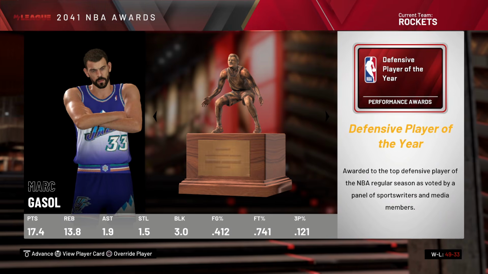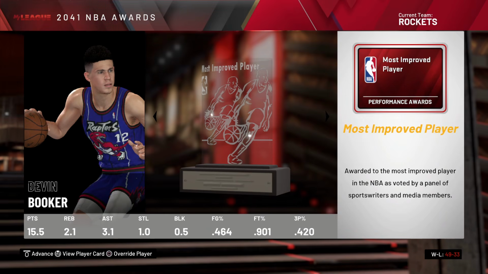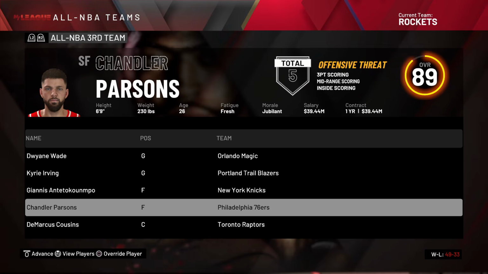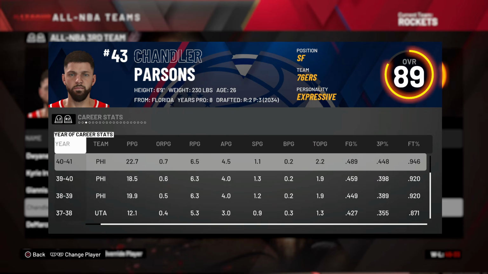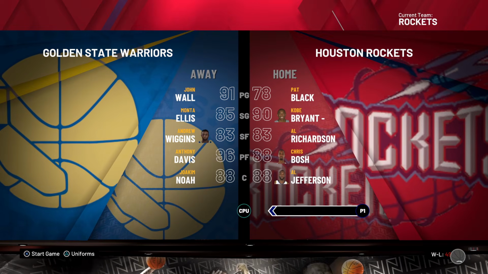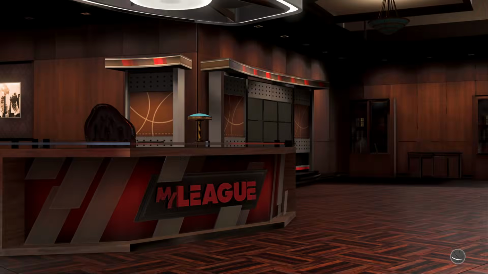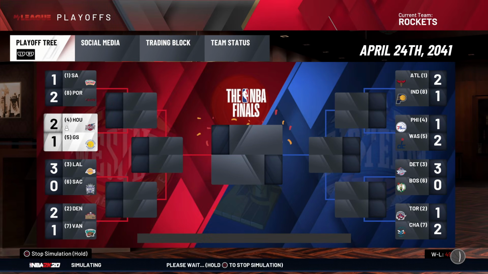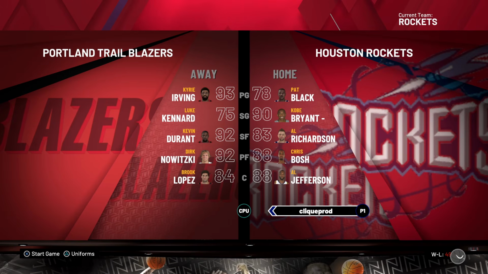Marc Gasol, DPOY. He also had to get one, I guess. D-Book, most improved. Gene. Chandler Parsons, All-NBA 3rd team. Yep, that's where we are on. No Kobe, but we're still the 4th seed against Monte and AD. Oh, God, this team again, and they're a pretty good team, but we win 4-1. Now the 8th-seeded Portland Trailblazers. That does not make sense at all.